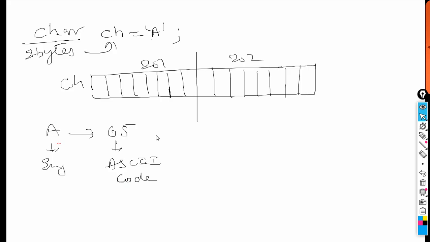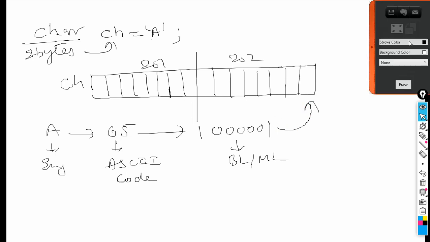Whenever you type A, it is converted into its ASCII code by the computer, and this 65 is converted into binary language. This is the binary or machine language of 65, and the remaining bits are always zeros only. Like this, whenever you type A, it is translated into its ASCII code, which is converted into binary language, and this binary is stored into the variable.